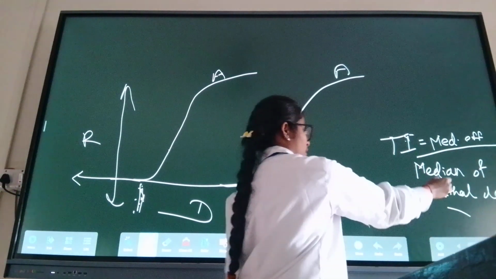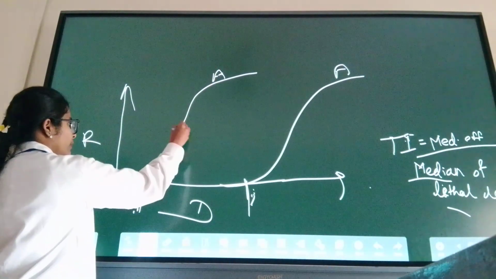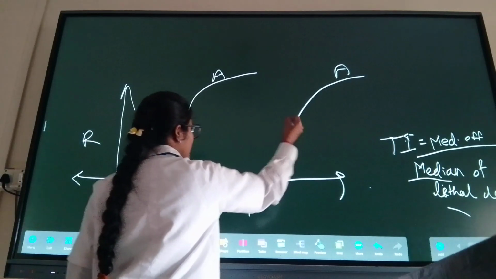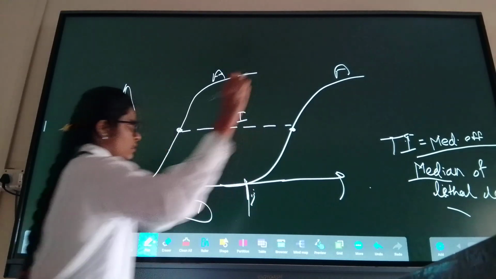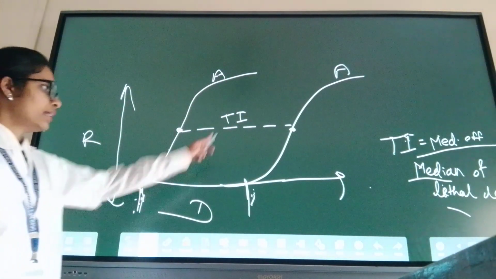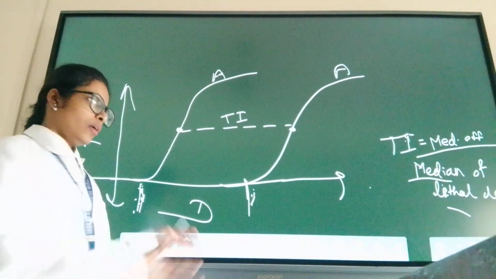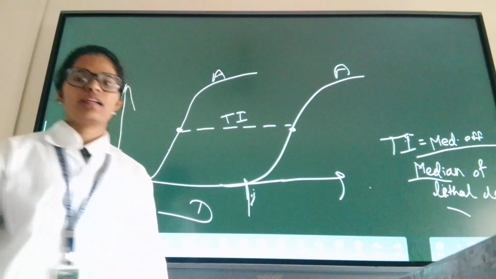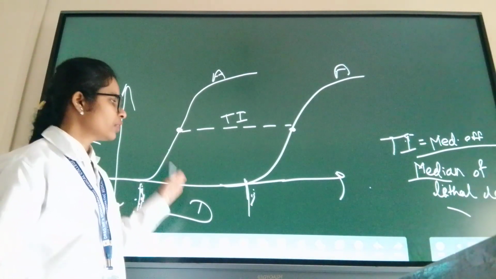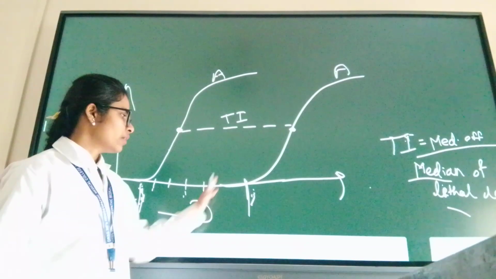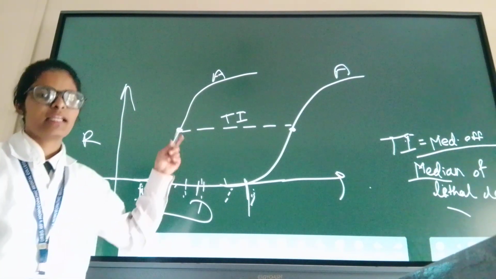Now what is median here? Median means mean, suppose the midpoint. This period is our therapeutic index, okay, therapeutic index or safety margin. Now I hope you understand why it is called a safety margin, because beyond that, if we give the drug, it is fatal to the life of our patient. So we have to give the dose of the drug between this range only. That's why it is safety margin or therapeutic index.